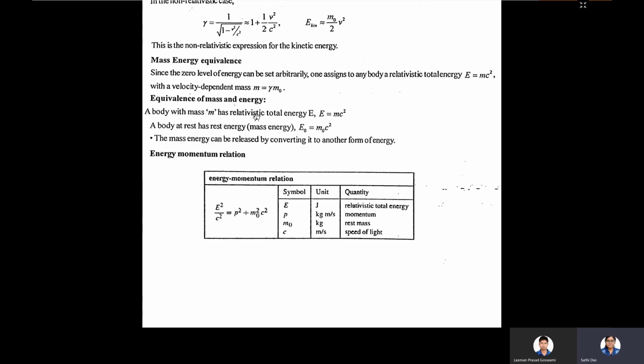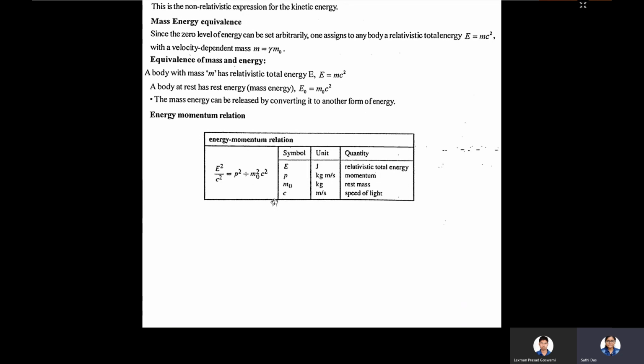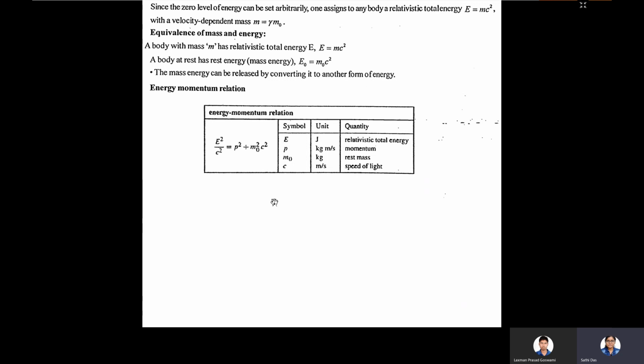Please remember this formula, I think you all know it: the energy momentum relationship, E square = P square c square plus m naught square c to the power 4. For a photon, E = Pc, because m naught is 0 for the photon.